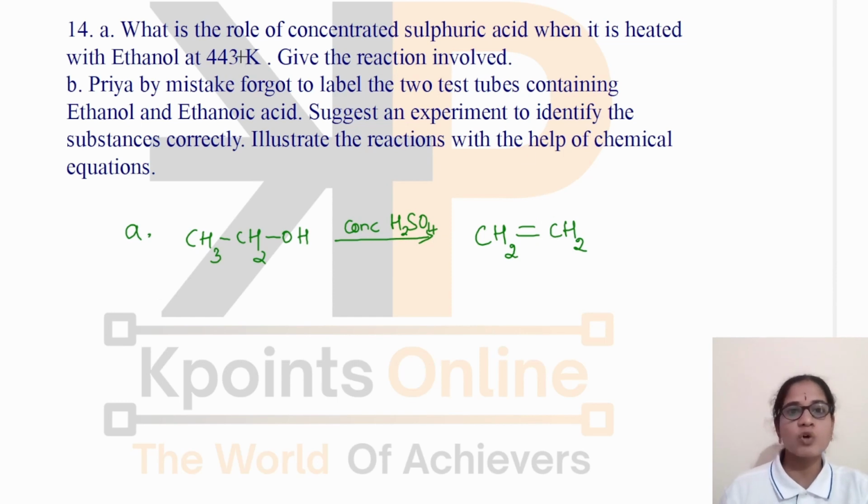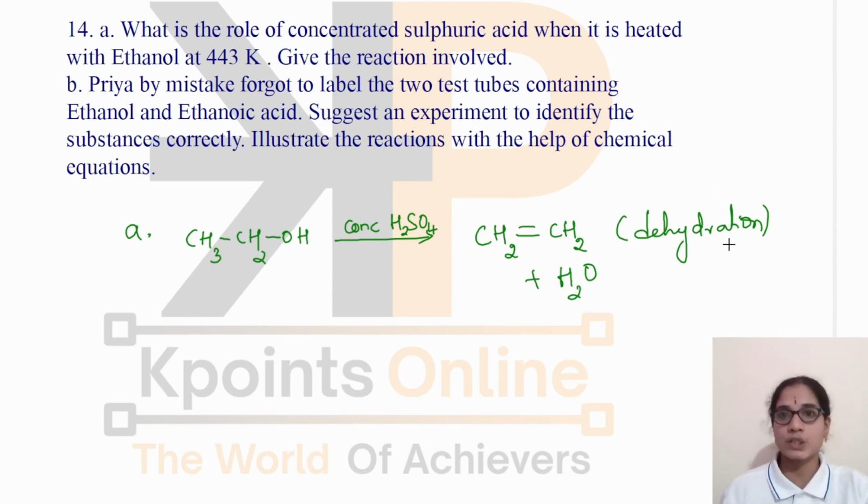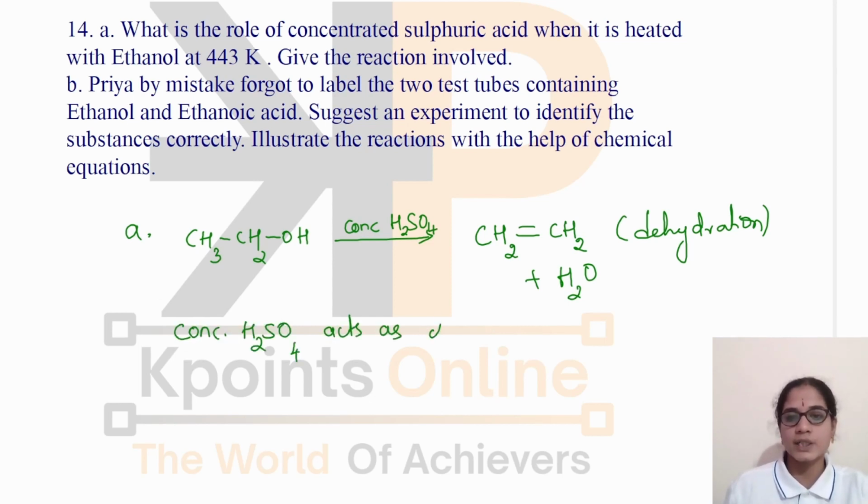The question here is, what is the role of concentrated sulfuric acid? What it has done here, it has removed a water molecule. So here it acts as a dehydrating agent. The reaction is dehydration here. We have to show the water molecule also here. There is a removal of a water molecule here. So this reaction is called dehydration. So what is the role of this concentrated sulfuric acid? It acts as a dehydrating agent. Concentrated H2SO4 acts as a dehydrating agent.